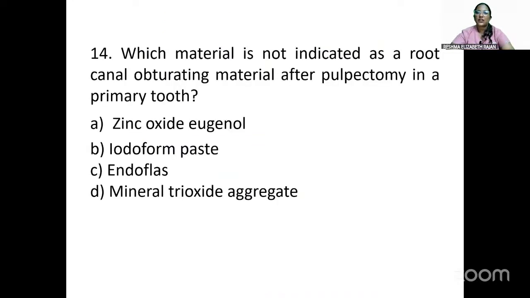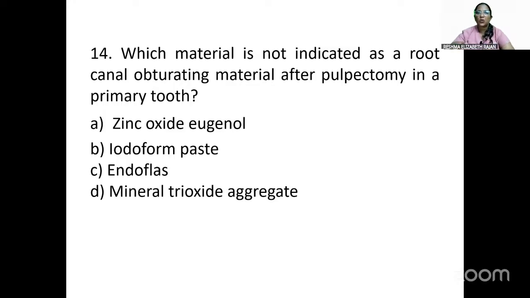Then, which material is not indicated as a root canal obliterating material after pulpectomy in a primary tooth? To answer this, you should know what materials can be used for a pulpectomy. The options given here are zinc oxide eugenol, used in pulpectomy; iodoform paste, again used in pulpectomy; Endoflas, used in pulpectomy. Next is mineral trioxide aggregate.